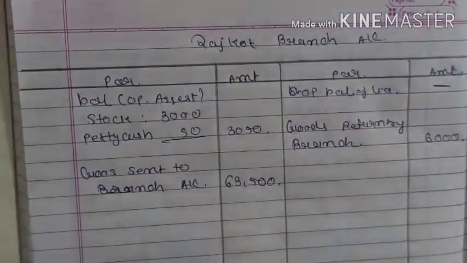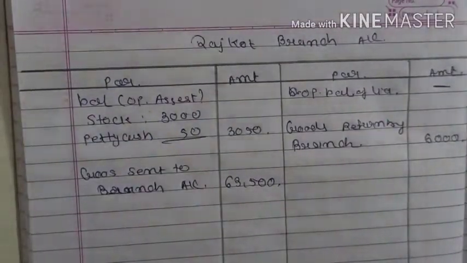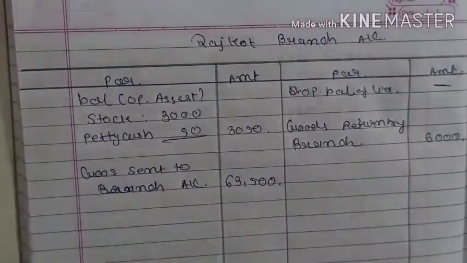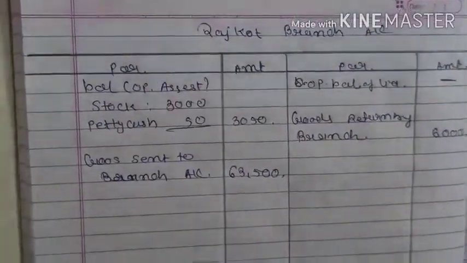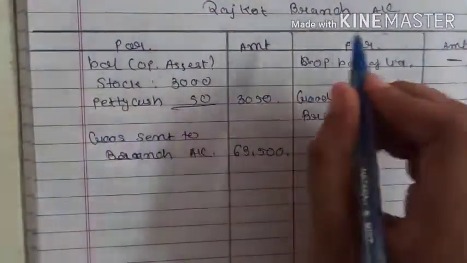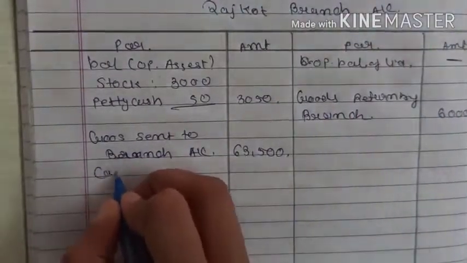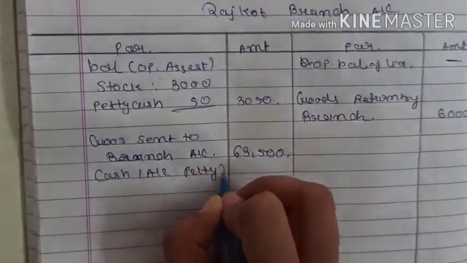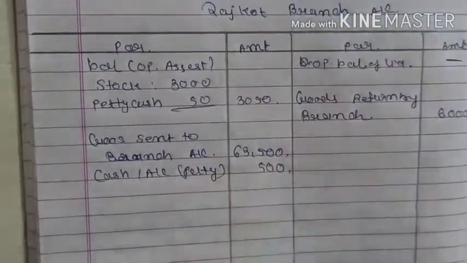Then petty cash received from the head office. So the head office sends it for the expenses of the branch maintenance. So what will be the general entry? Branch account debit to bank or cash account for petty cash of rupees 500.